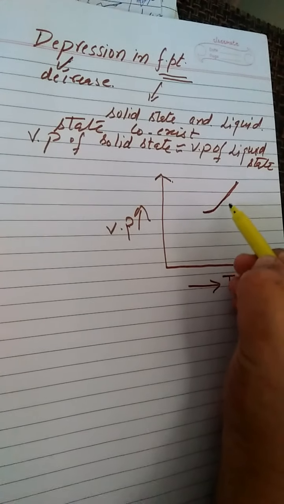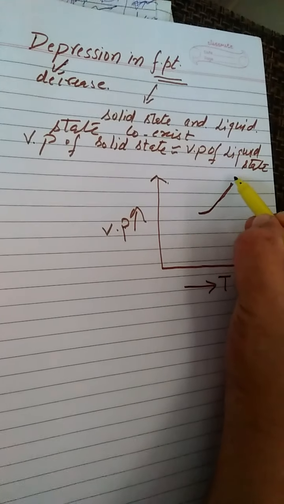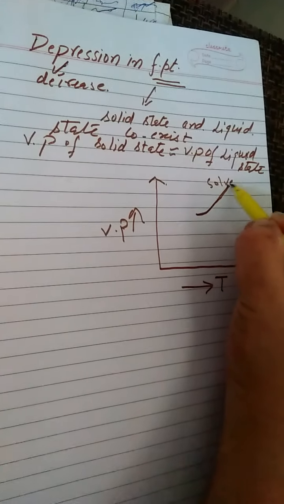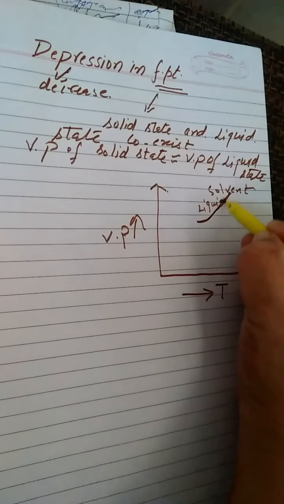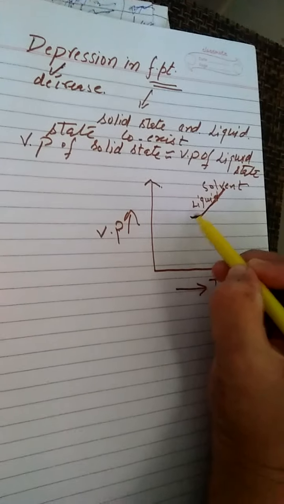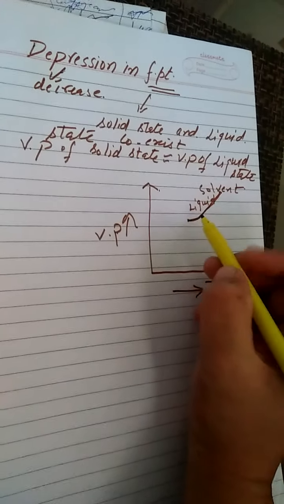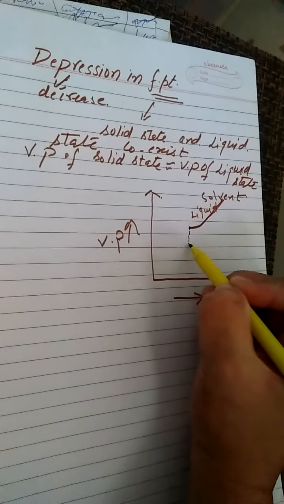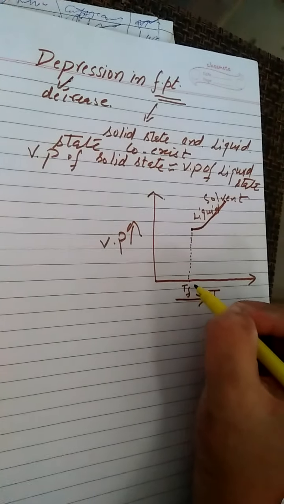First of all we talk about pure solvent, that is its liquid state. The vapor pressure of any pure solvent decreases, and a point is reached where it starts to freeze. That point is named as its freezing point.